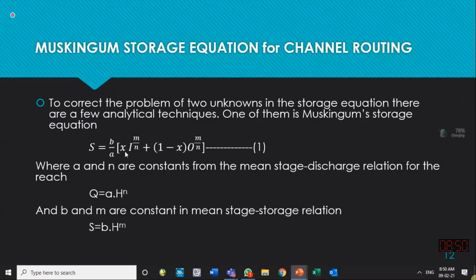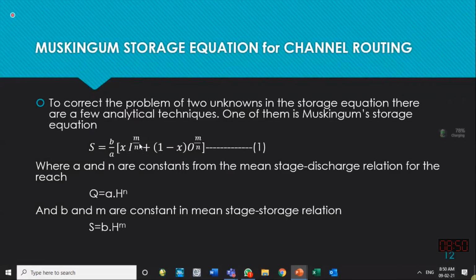And this is put in the hand of the user. For certain channels, it is said that you select a suitable x value that gives you a proper shape for the outflow hydrograph, depending upon how much is the influence of inflow and how much is the influence of the outflow. So this is nothing but a weighing factor controlling the effect of inflow and outflow.